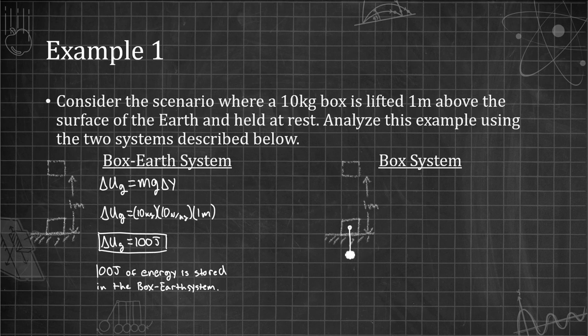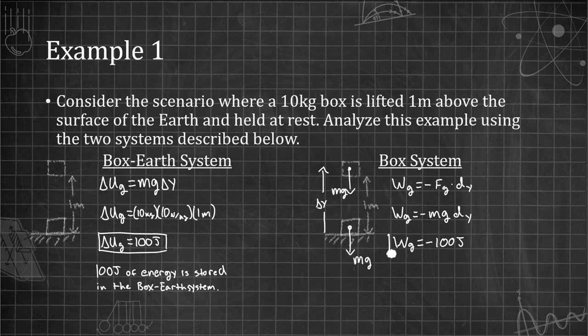Now, if we analyze just the box system, we know that there's still the same gravitational force acting on the box of mg, or in this case 100 newtons. But that gravitational force is caused by the Earth, which is outside of the system. It's not included in our system's definition. So we see here that the box is lifted up 1 meter and the force is pulling down, so we want to say that the gravitational force does negative work on the box.